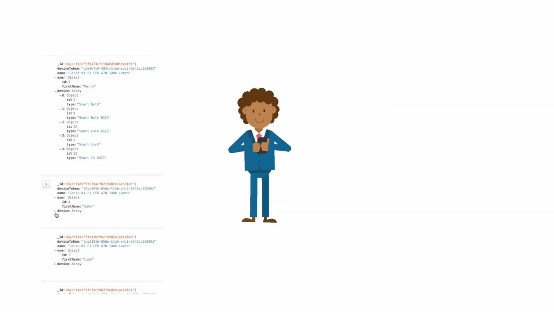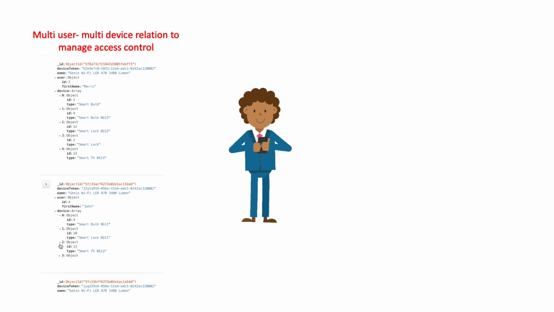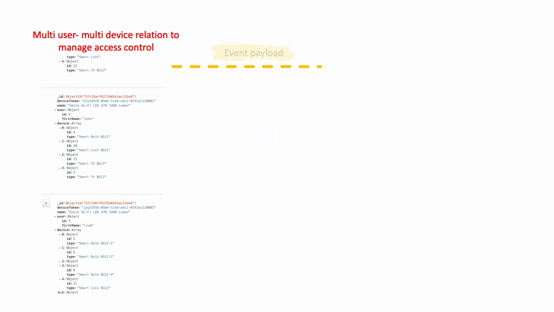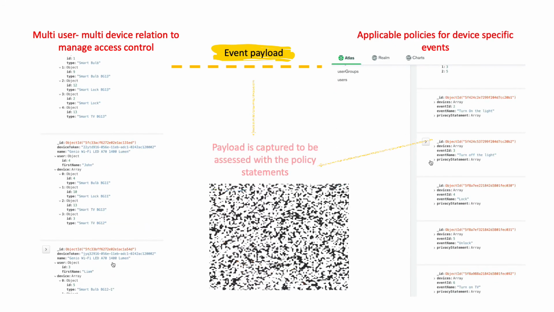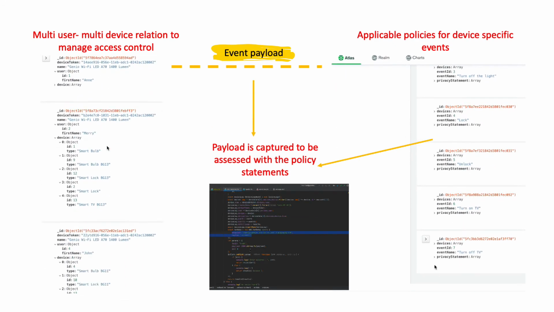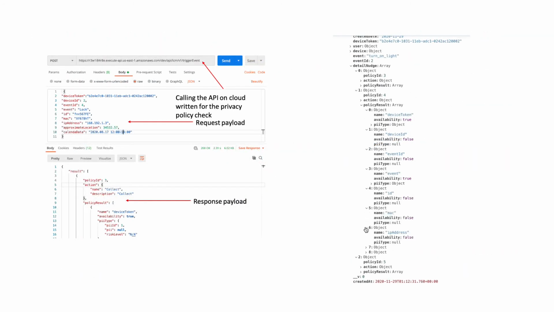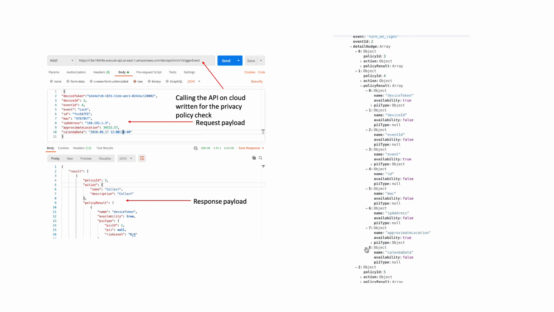So when he interacts with the device via his mobile app, the API captures the associated event payload to assess the event-specific policy statements stored in the MongoDB document database. Then all the applicable policies are tested and the result is logged as true or false to indicate any policy infringements and potential disclosure of high-risk PII.